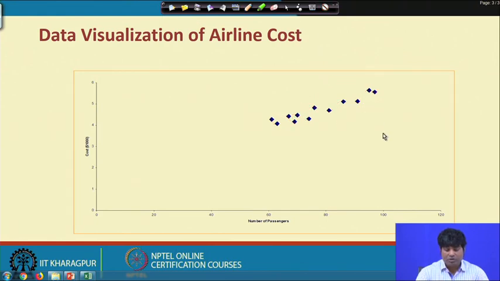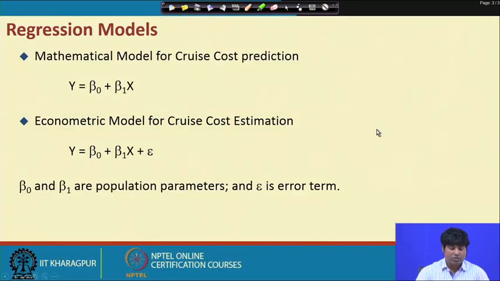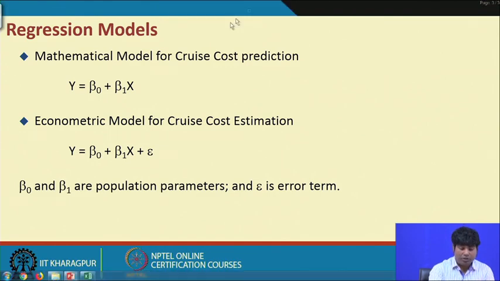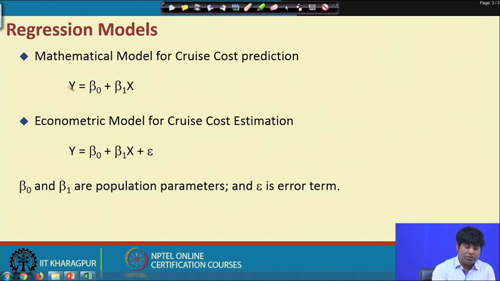So, let us see how the process goes. This is how the mathematical structure looks. Here we have two different models. The first one is called a mathematical model, the second one is called an econometric model. The first model is y equal to beta 0 plus beta 1 x, and the second one is y equal to beta 0 plus beta 1 x plus epsilon.